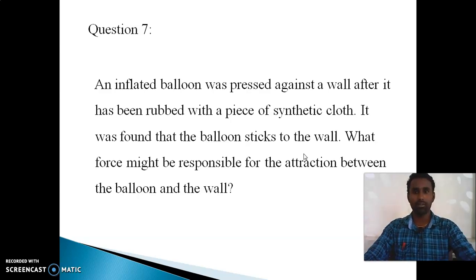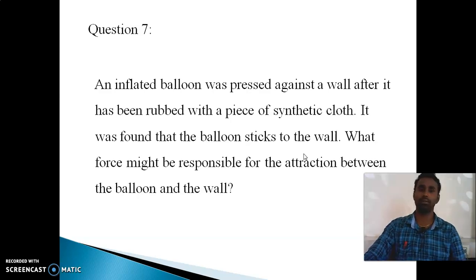Okay, read the question. Inflated balloon. That means you blow up that balloon, and then you take one synthetic cloth and rub the balloon gently. If you rub it hard, it will burst. Anyway, you have to rub it gently, and after you rub it gently, you have to